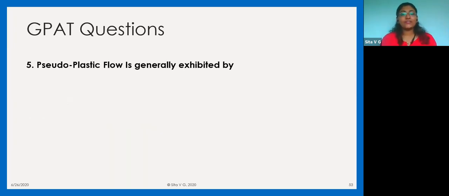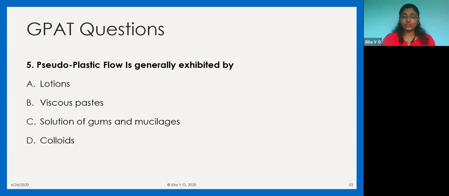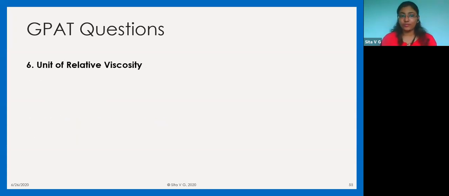The next question that I've come across in a couple of GPAT papers: pseudoplastic flow is generally exhibited by dash. We've discussed all this in the previous slide. So see, what is pseudoplastic flow? It is a shear thinning system, and where do we see shear thinning systems? Solutions of gums and mucilages or solutions of polymers.